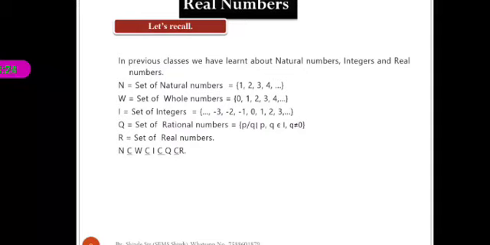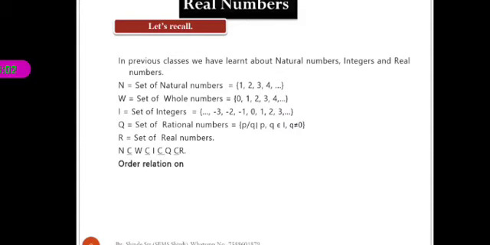Because all members of N, the natural number set, belong to W. That's why N is a subset of W. Similarly, W is a subset of I, I is a subset of Q, and Q is a subset of R. This means all four, natural numbers, whole numbers, integers and rational numbers, are members of the real numbers. Real numbers mean all natural numbers, whole numbers, integers and rational numbers.